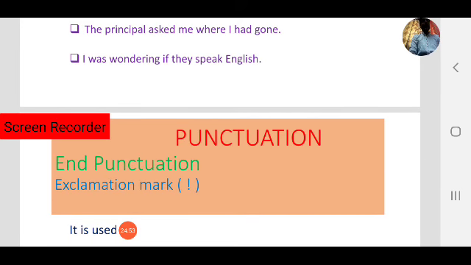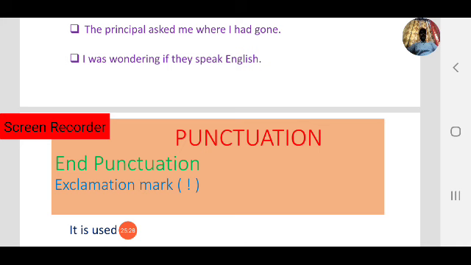Now coming to the third punctuation mark, that comes under end punctuation. So what we have seen, we have seen about two end punctuation marks. First one is period or full stop, second one is question mark. In full stop, we have seen where a period is used and where a period is not used, along with examples.